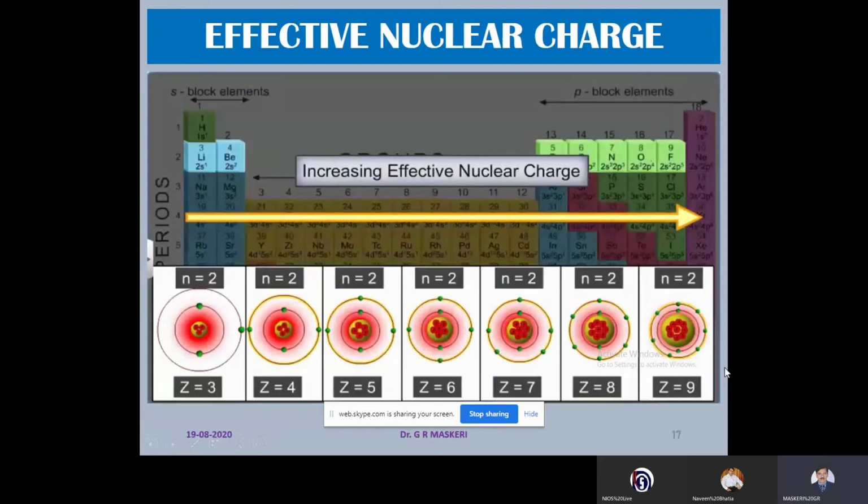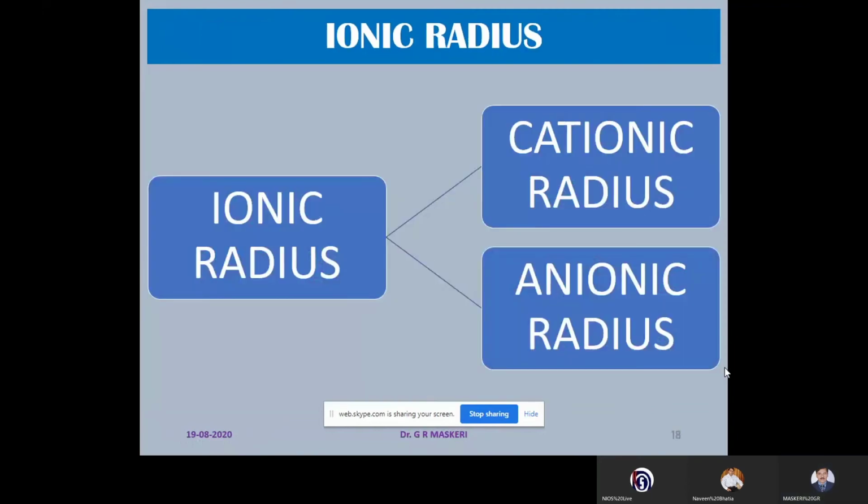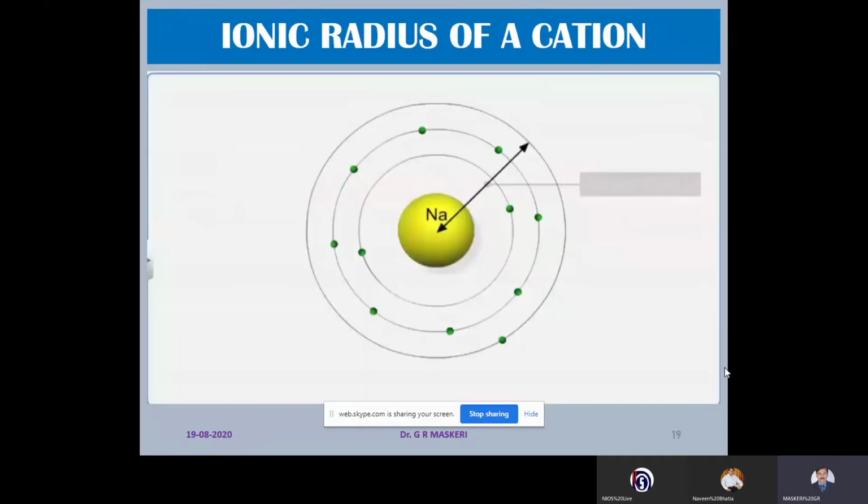Even though all of them are having 2 shells, the number of protons goes on increasing from left to right. As the number of protons increases, the strength to attract the electron increases, thereby the size of the atom decreases. So along the period, atomic size decreases. There is also ionic radius. Ions may be cations or anions, and accordingly we can have cationic and anionic radius.